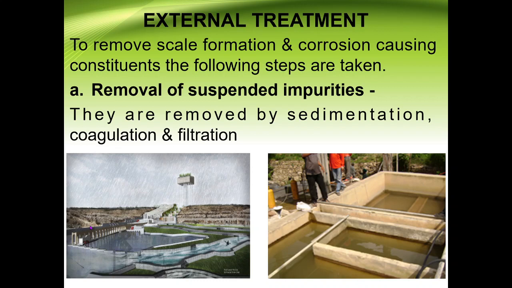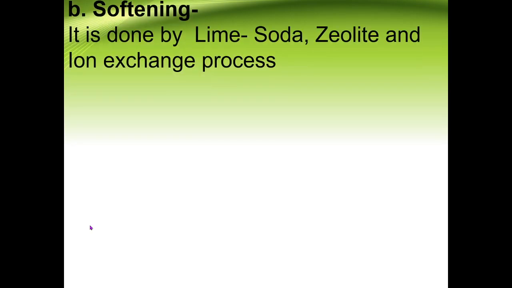After that we can remove the upper layer of water, which is free from suspended particles and colloidal impurity, and then pass that water for filtration also. In this way the first step of external treatment is carried out, that is the removal of suspended impurities.